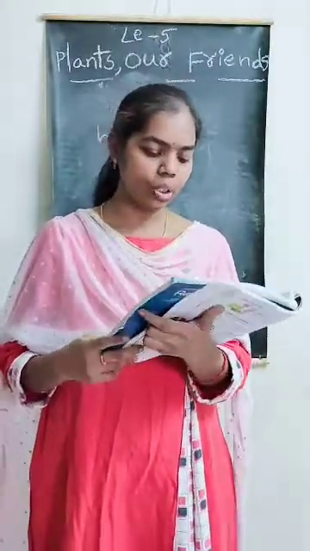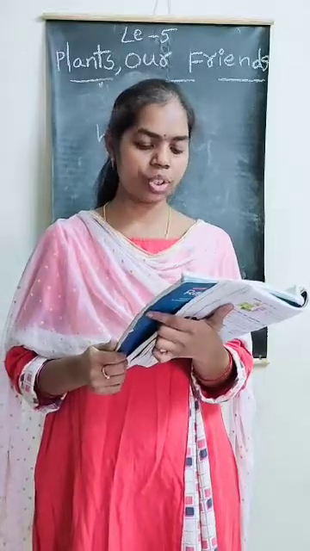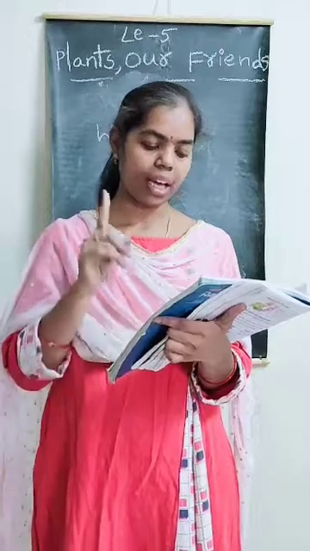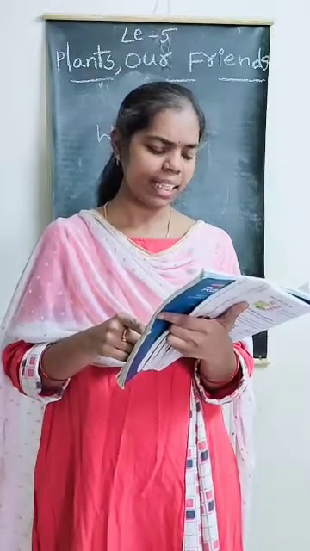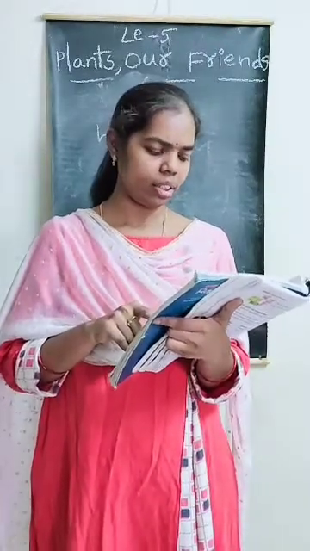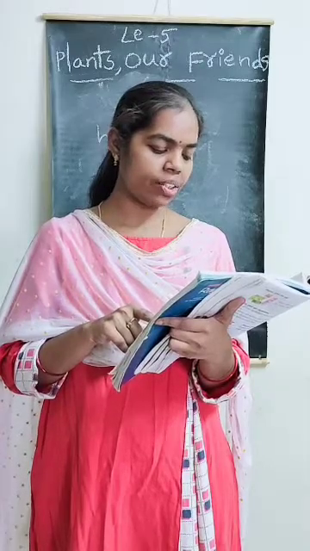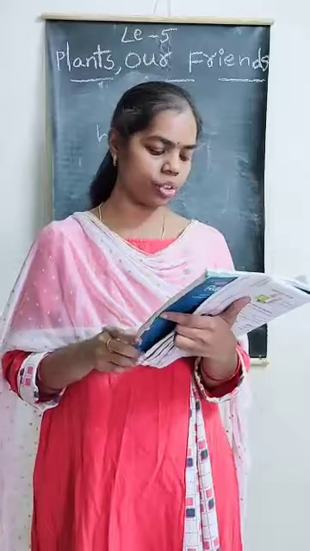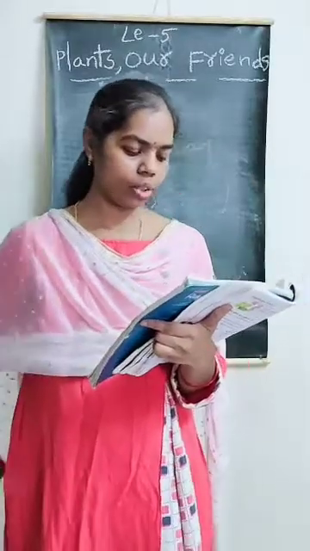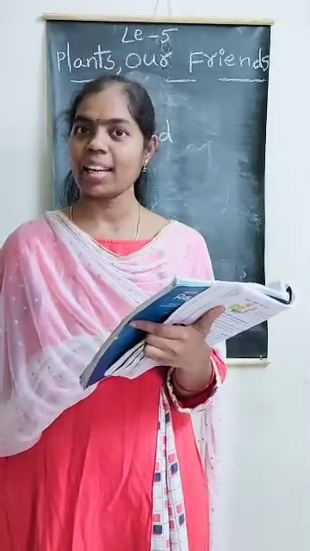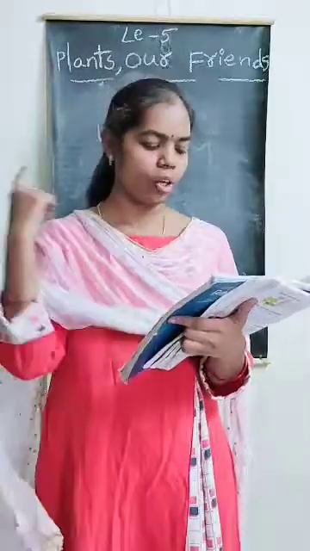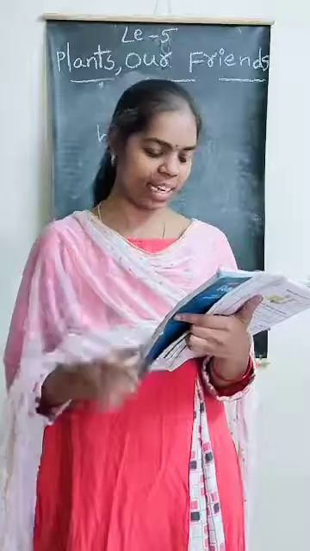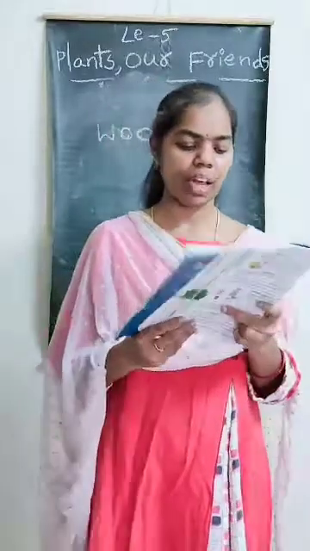Number 3. Juice from the kikar tree is used to make option A, jute. Option B, gum. Option C, tea. Jute. We get jute from the jute plant. We can't use that to make gum. No. Option B, gum. Yes. We use kikar juice to prepare gum. Option B is the correct one. Okay. Next one.